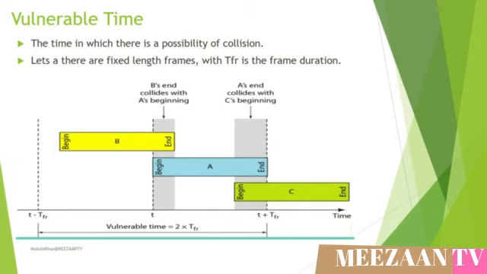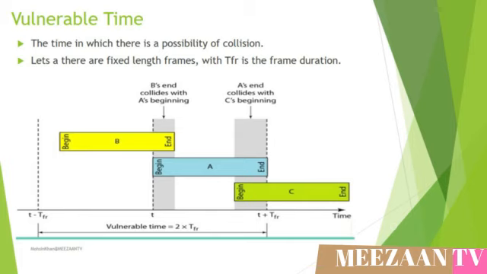In this case, we assume the stations send fixed length frames, with each frame taking TFR seconds to send. The figure shows the vulnerable time for a station A. Now, station A sends a frame at time T. Now imagine station B has already sent a frame between time T minus TFR and T. This leads to a collision between the frames from station A and station B. The end of B's frame collides with the beginning of A's frame.